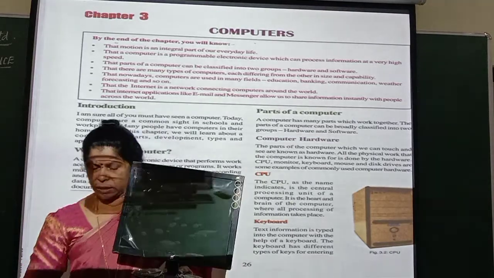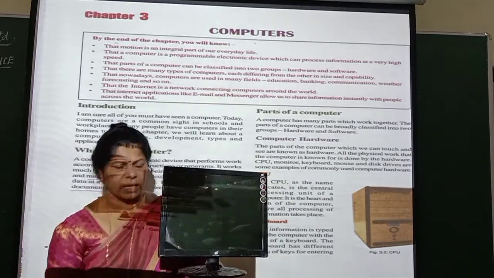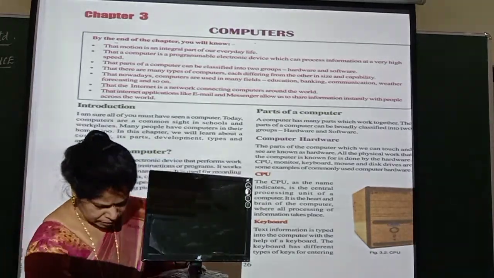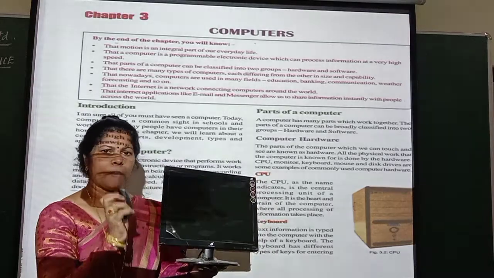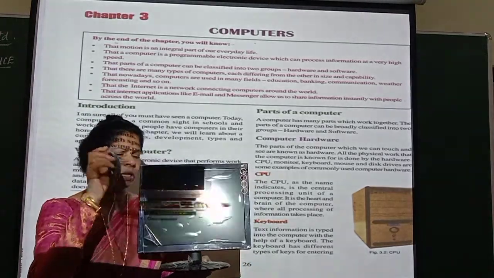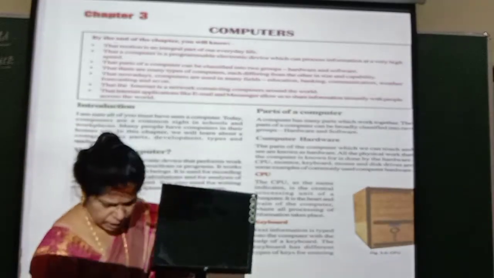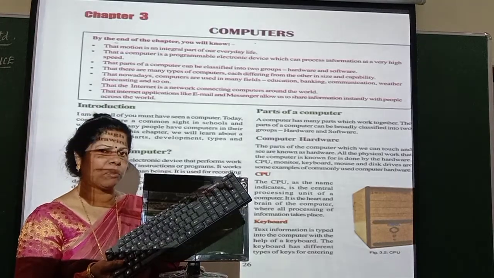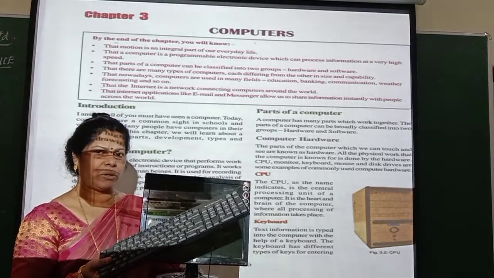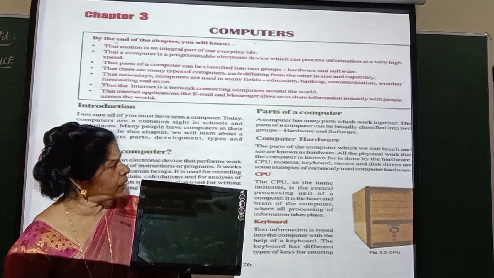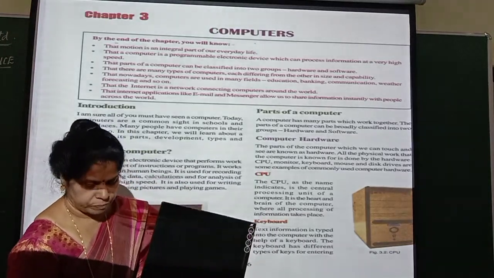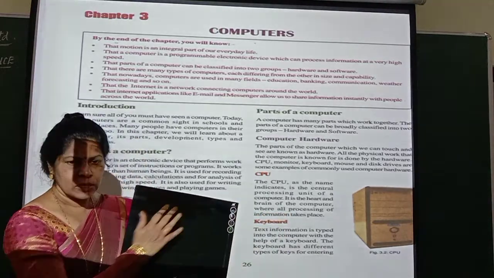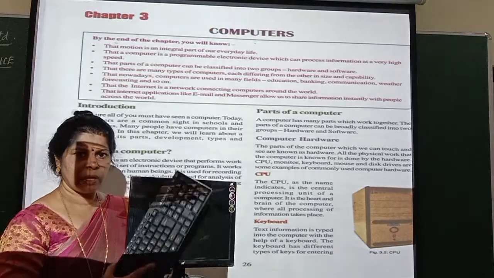So children, you can see this is a monitor, a computer monitor. You can see there is a screen in front, isn't it? Then you can see this is a mouse. So this is a monitor, this is a mouse, and this is a keyboard. Apart from that, there is one more called the CPU, the central processing unit, that I will be showing later. You can see it in the picture. These are the various components of computers.